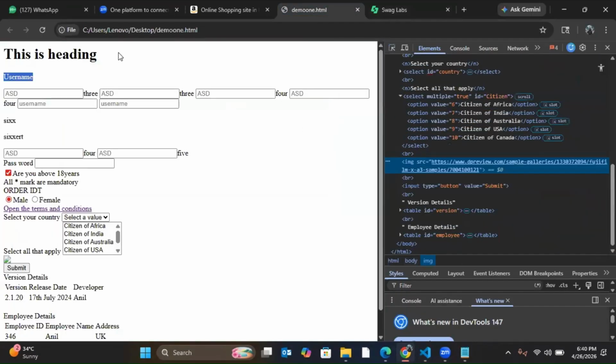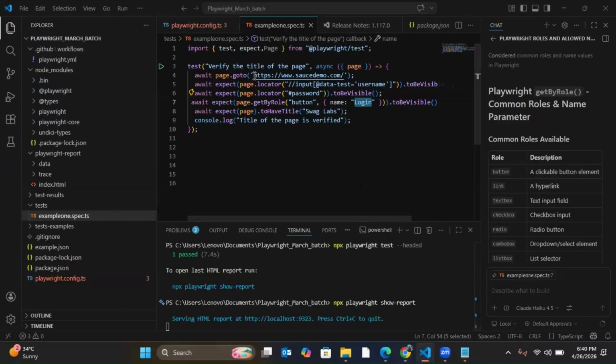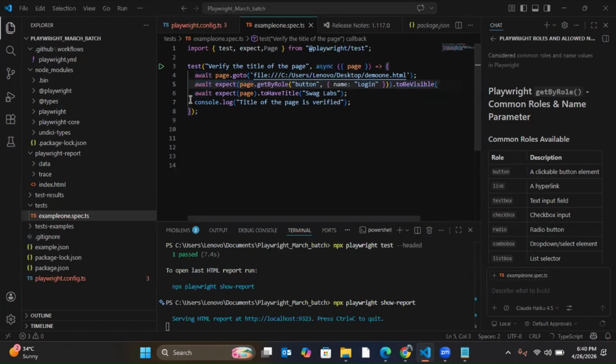Let's do one thing. Let's use our HTML page so we can see clearly the examples. Let me check whether it is opening or not. Our HTML page is getting opened in automation or not. Let's check that.